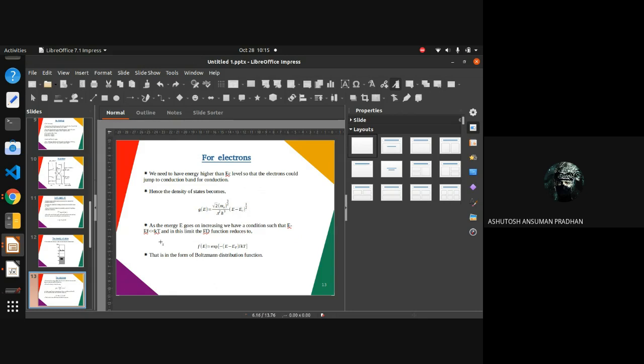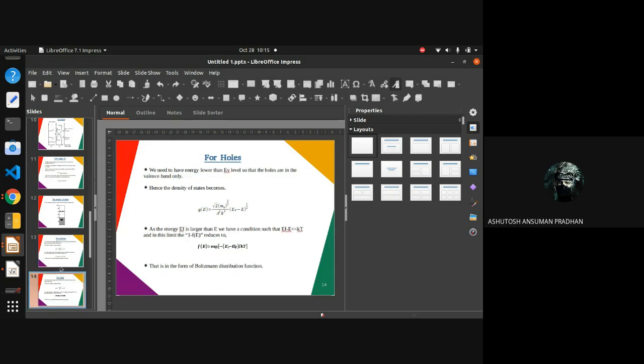Well, in that approximation, when we take EC to be so much greater that it's differentiated from the Fermi level by a few kT, we can safely put the limit on the Fermi-Dirac distribution function and get the distribution function in this form, which resembles the form of the Boltzmann distribution function or the Maxwell-Boltzmann distribution function. Okay, so now for holes, the lowest energy level is E.